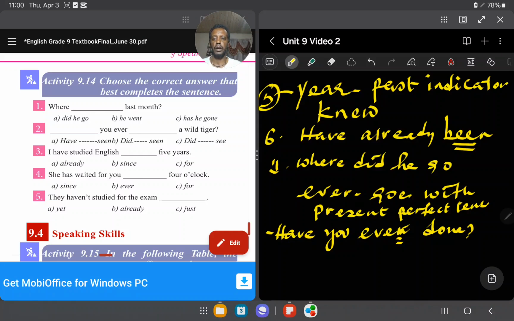She had waited for you dash 4 o'clock. ከ4 ሰዓት ጀምሮ starting point of time ነው። እዚህ ደግሞ length አይደለም። 4 ሰዓት። ስለዚህ ምንድነው ከ4 ሰዓት ጀምሮ ለማለት ነው እዚህ ጋር 4 o'clock. So she had waited for you since 4 o'clock. The right answer is since. Question number 5, they haven't studied for the exam yet, already, just. This one, yet, used with negative.